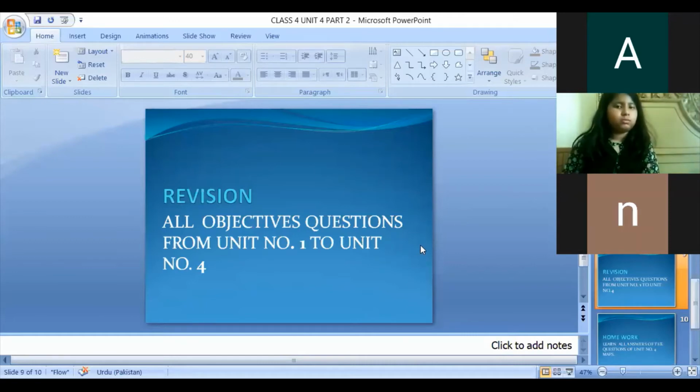Okay, the first lesson objective on page number 4, the first question is fill in the blanks. Okay, check it in the book. The universe consists of billions of dash. In the dash, you will write galaxies. Galaxies. Okay, I hope you have written. Number 2, we can see about